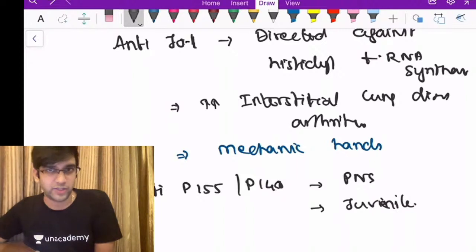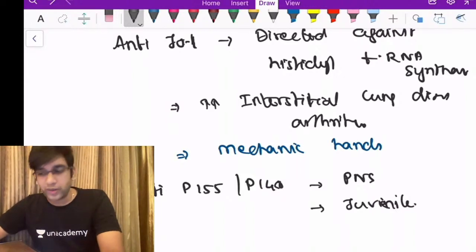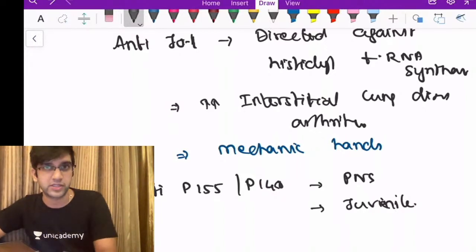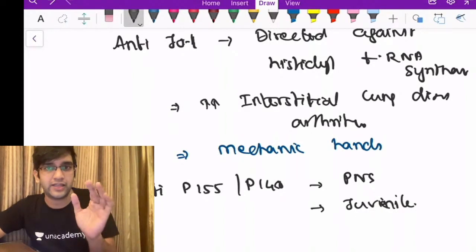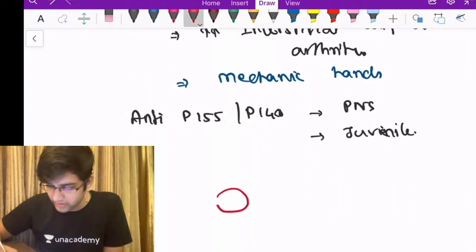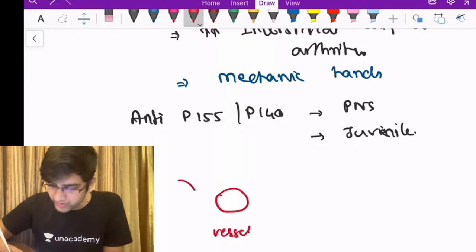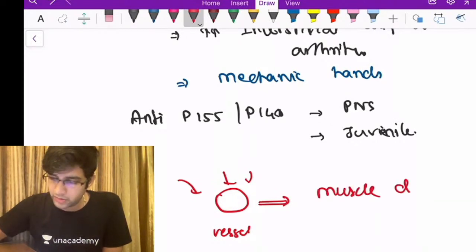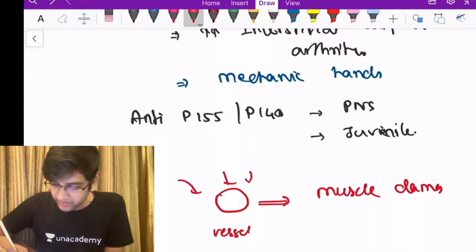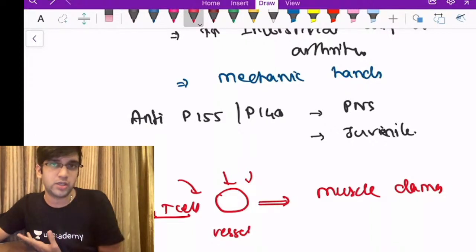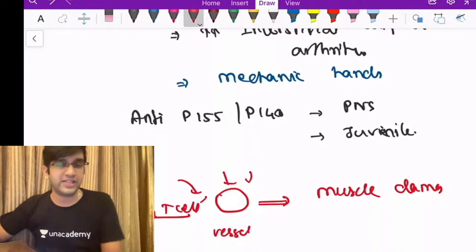So more common in these two conditions of dermatomyositis, right? Though I am not exactly sure how these autoantibodies are involved in the pathogenesis of destruction of the muscle, these are the ones commonly seen here. So here it is a direct injury to my muscle fibers due to vascular damage. So what happens is, let's assume I'm having a vessel here. This vessel is going to be affected. So whatever the vessel supplies, I'll have muscle damage. These vessels are predominantly affected by CD4 T cells, which will destroy the vessel and subsequently destroy your muscle as well, right? It's primarily CD4 T cell related damage.